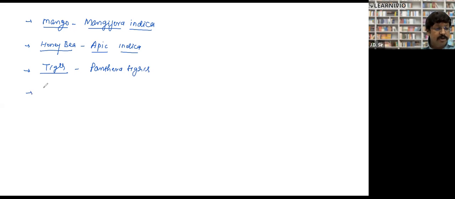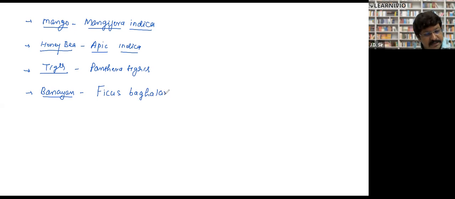Suppose this is a banyan tree. Banyan is Ficus bengalensis. Have you ever seen a big banyan tree?